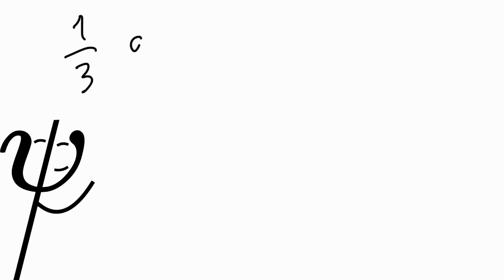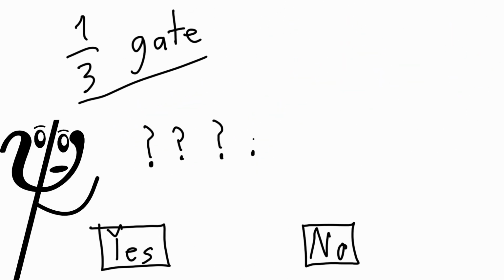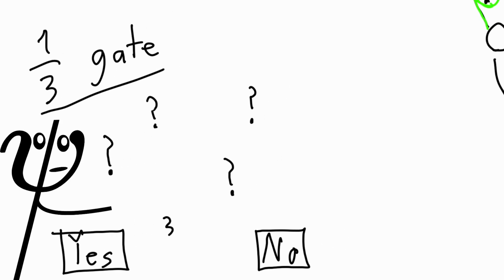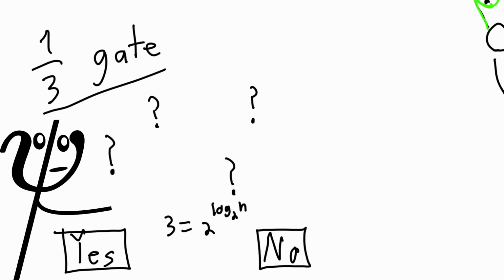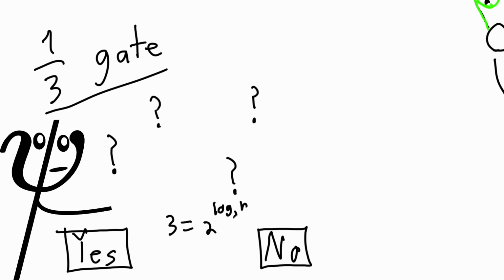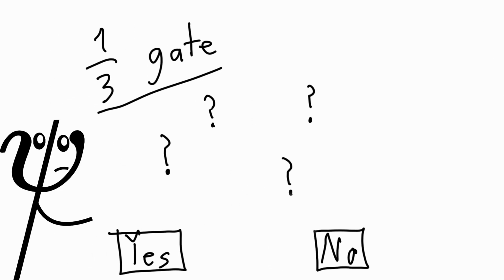So let's dive into n equals 3. And it's a bit of a puzzle to think how we can make a 1 in 3 gate. It isn't a clean power of 2, so it isn't obvious how to do it with a finite number of states. And it's completely possible. So I want you to figure out how to get a 1/3 gate.